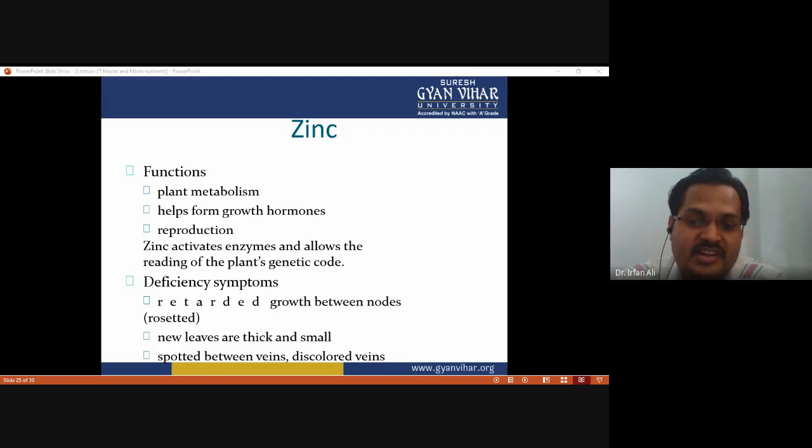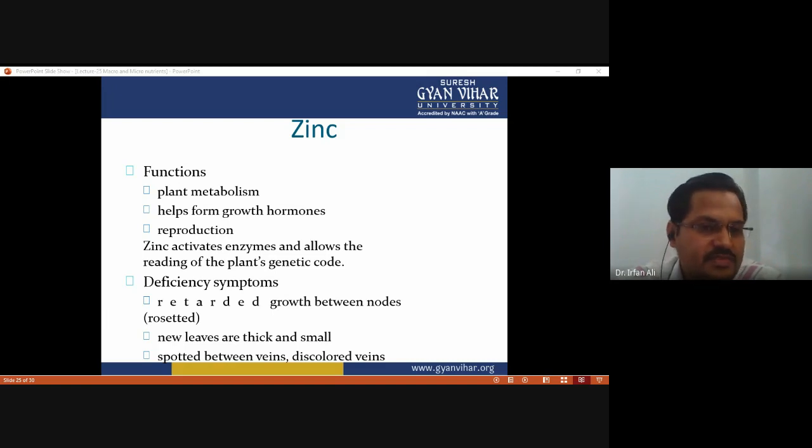Magnesium and copper, and it helps form growth hormones. So that's why it is a very essential component for the plant, because without growth hormone, the plant cannot grow properly, and it also helps in reproduction. And zinc activates enzymes and allows the reading of the plant genetic code during translation.